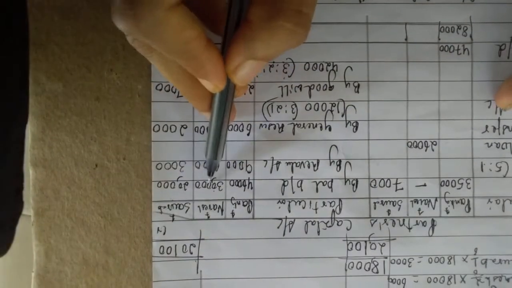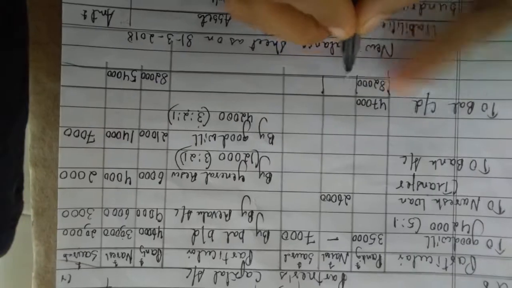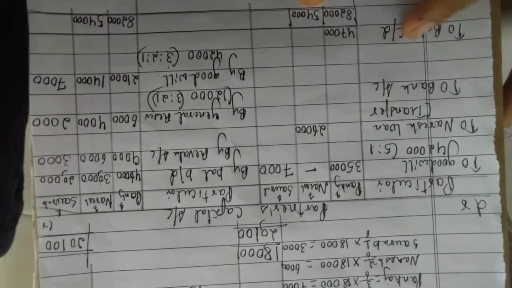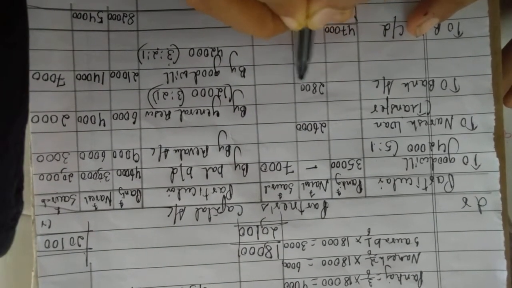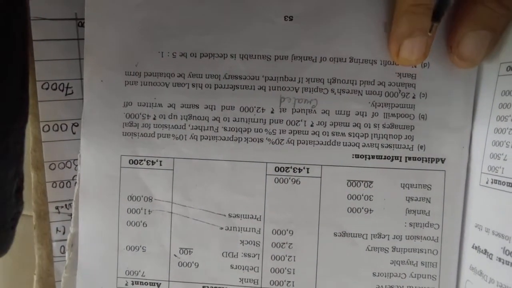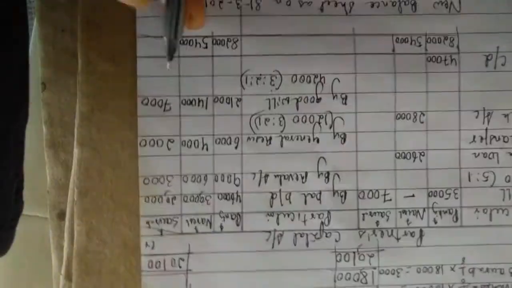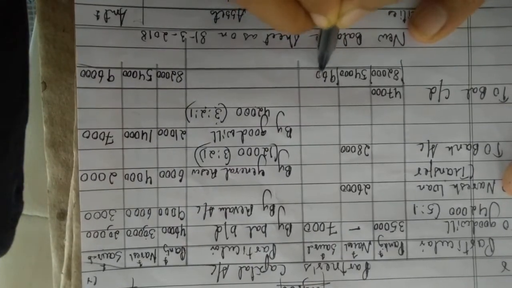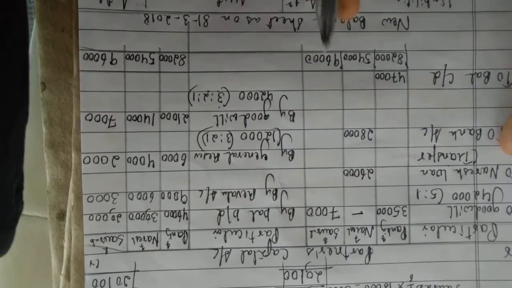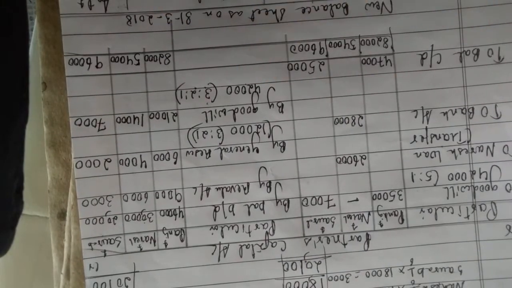So 82,000 minus 35,000 will give you 47,000. Correct? Now Naresh, add this all, then you will get 54,000. Here also 54,000. 54,000 minus 26,000 will give you 28,000 that you are going to transfer to the bank, because they have told you, see, if necessary, loan may be obtained from the bank. So to bank. Next, Saurabh, add here and you will get 96,000. 96,000 minus 7,000 you will get 25,000. Isn't it? Okay, so I hope it is a very simple problem.